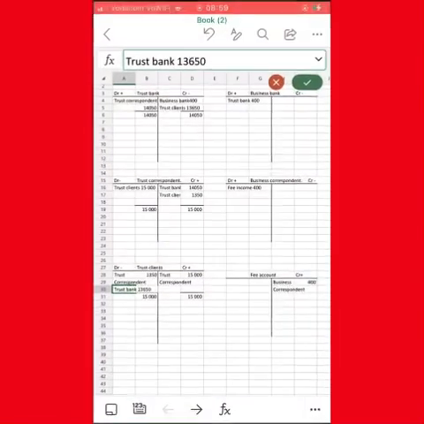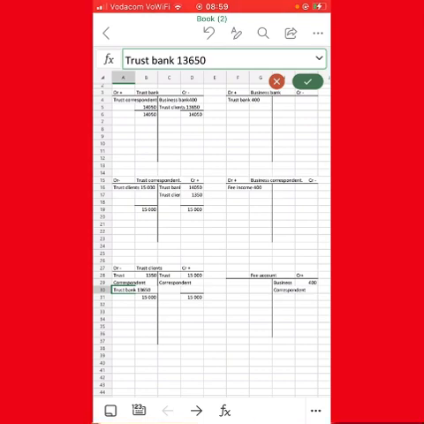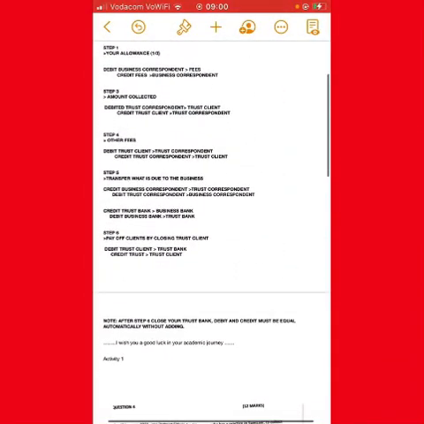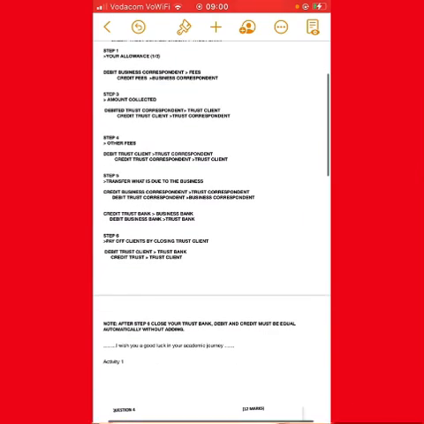Now we go to our account. We are going to debit the trust correspondent. Can you see on the trust correspondent there, on the debit side, we write 15,000 and we name it trust clients. That simply means that it needs to reflect on the trust clients on the credit side because it's already on the debit. And then on the credit of trust clients, we have 15,000 there. So that's how you do an amount collected. That is step number 3. Then let's go to step number 4. Step number 4, we deal with other fees.